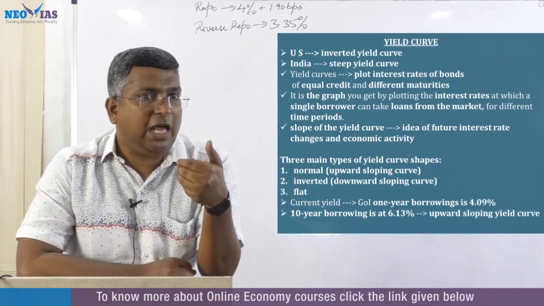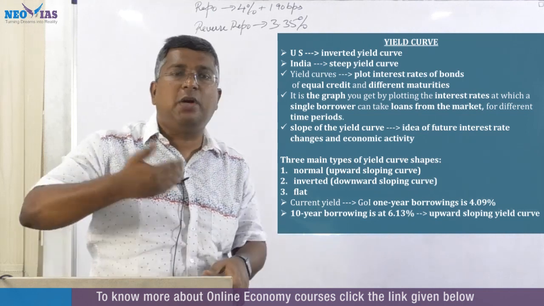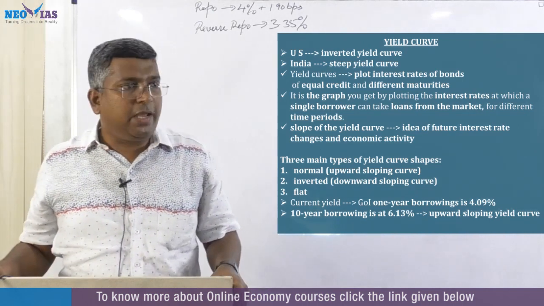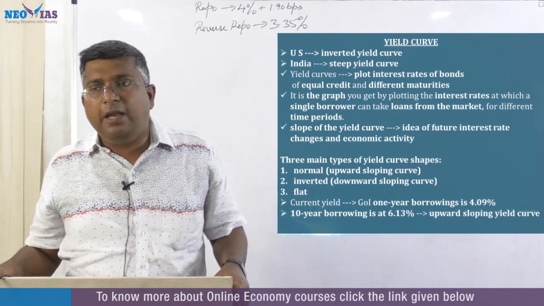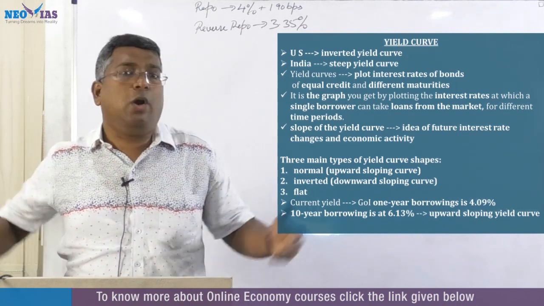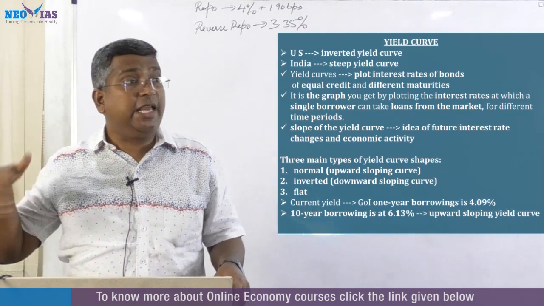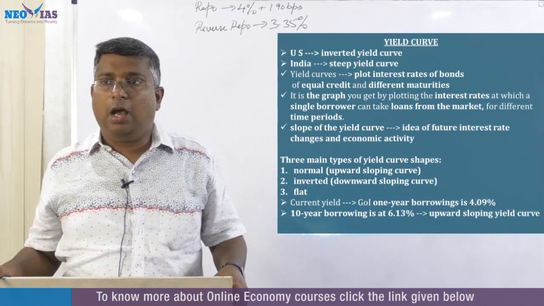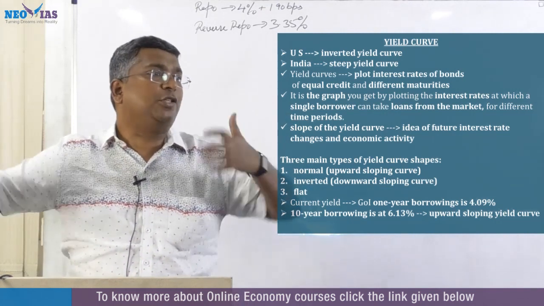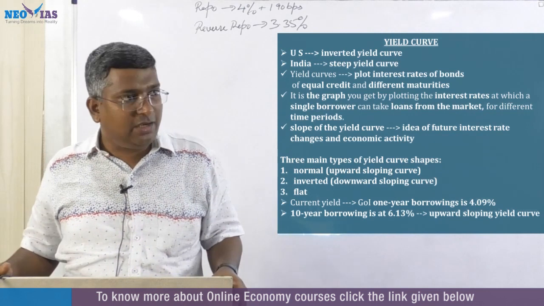But unfortunately, what happened in February? Every 2 months, RBI goes for a bi-monthly monetary policy. In February, after the budget, the finance minister had already announced that in the next financial year we are going to borrow huge, because of the huge fiscal deficit.